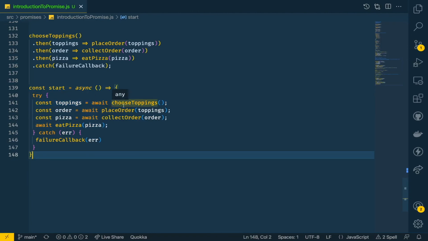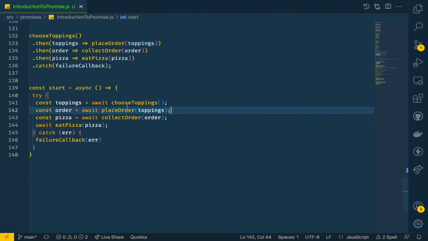Now what we are doing is we are calling choose topping and waiting till we get the topping. Then once we get the topping, we call place order by providing the toppings. Then it is placing the order, and we'll wait here. Await will make us wait here.